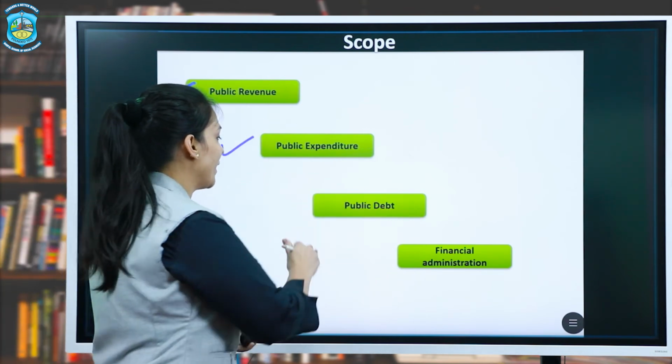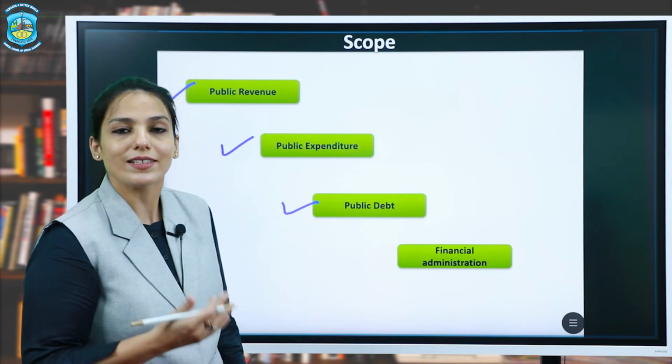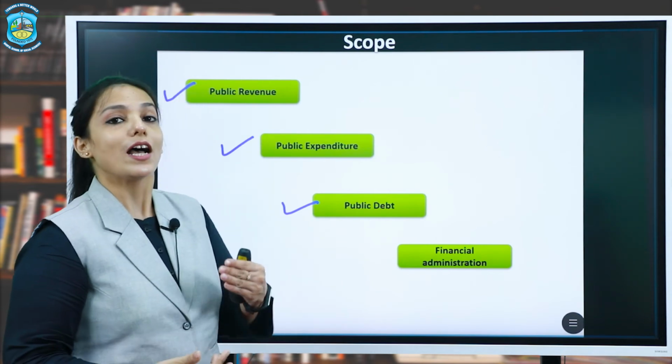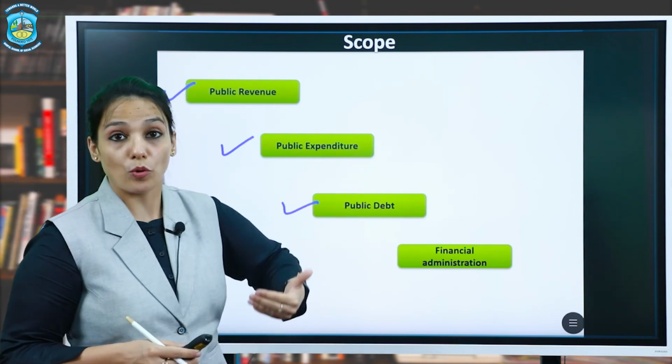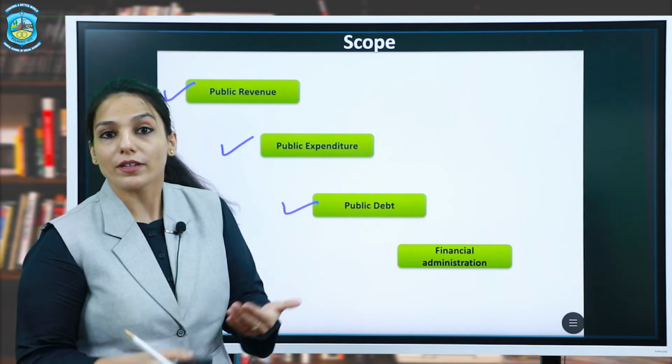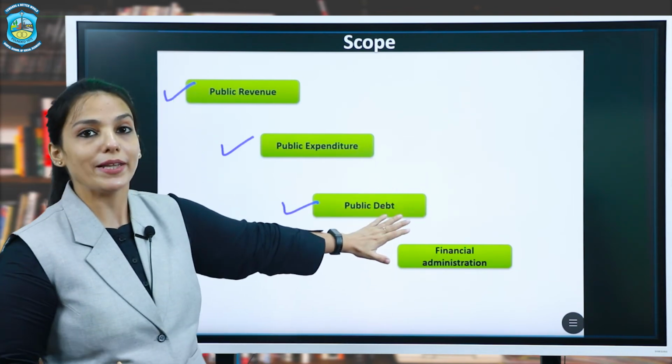Then public debt, when income is less or when expenditure exceeds income. In those circumstances, how the government takes decisions to raise loans and borrowings, from either internal or external sources, comes under the purview of public debt.